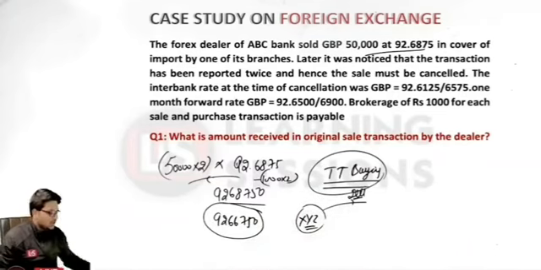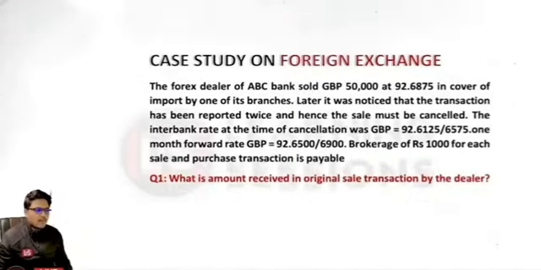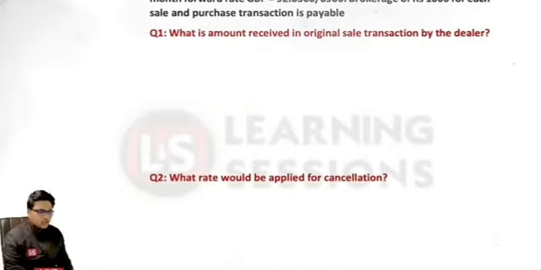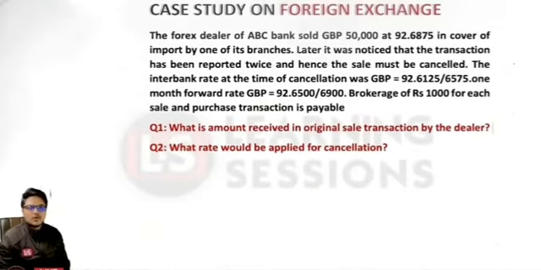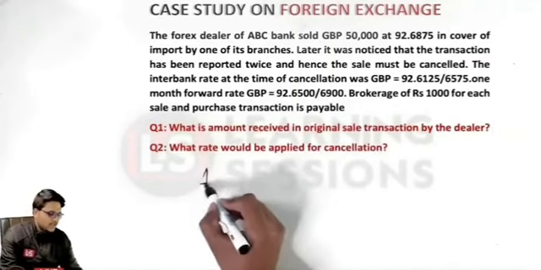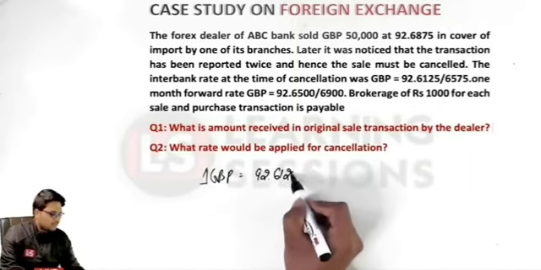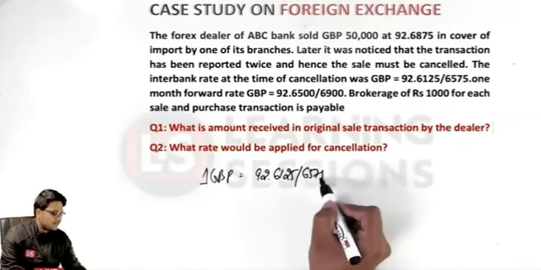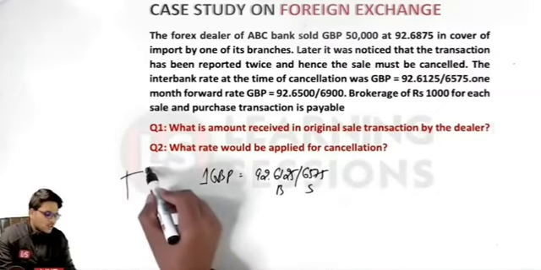Okay, now let's move to the next question. Question number 2 over here. What rate would be applied for cancellation? It is clearly given that the interbank rate at the time of cancellation is given to be that 1 GBP is equal to 92.6125 slash 6575. So this is the buying rate, this is the selling rate, and this is at the time of cancellation. I already told the scenario that they have oversold the GBPs,